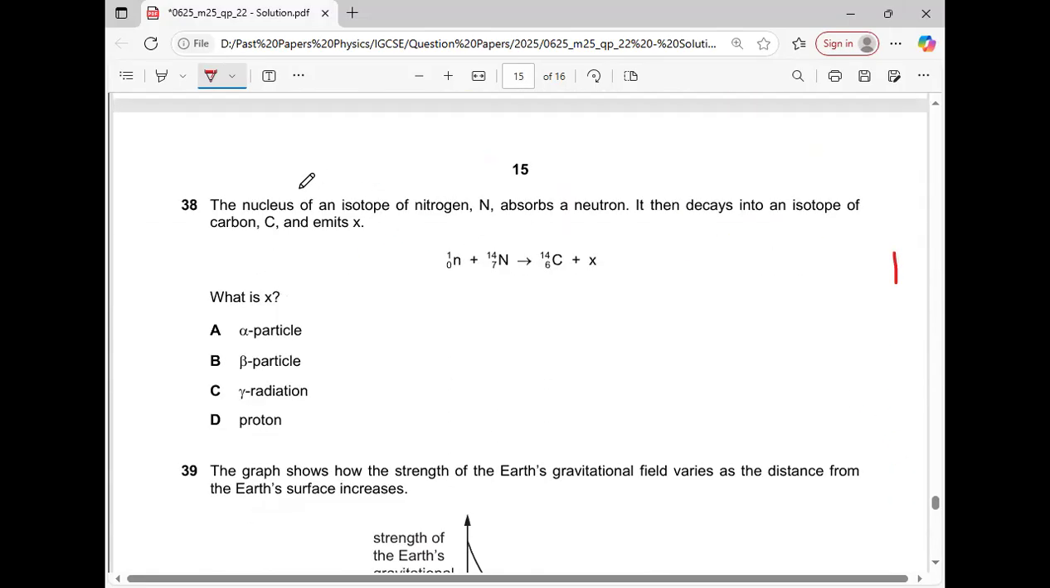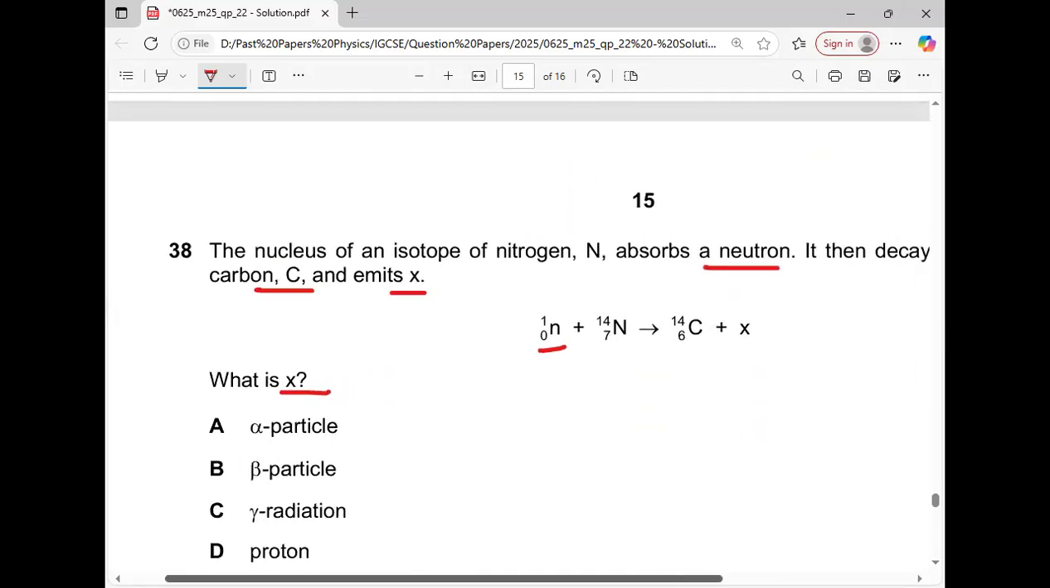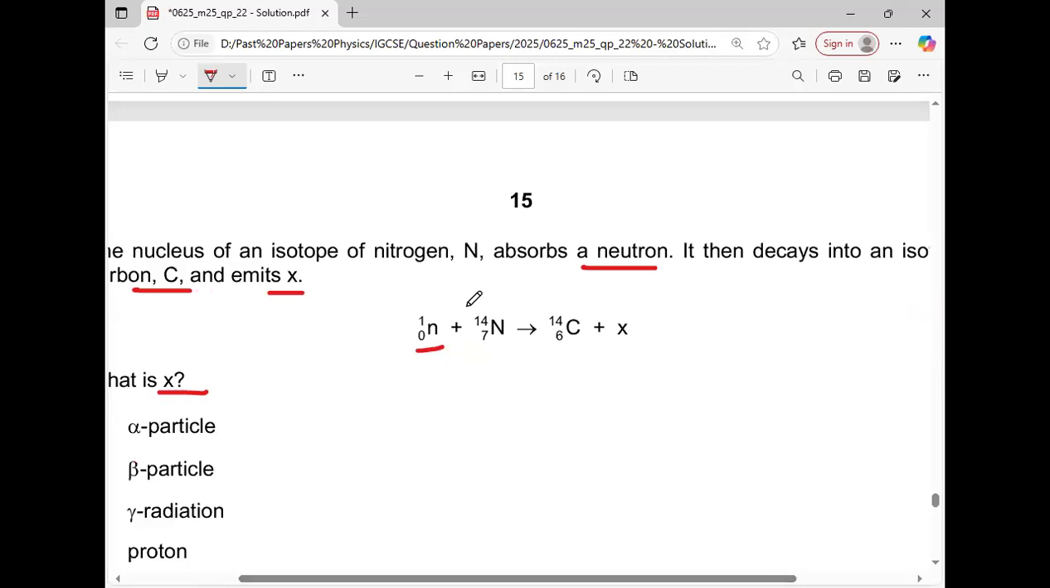Question number 38. The nucleus of an isotope of nitrogen N absorbs a neutron. It then decays into an isotope of carbon C and emits X. What is X? Now we will count the value of A and Z on both sides first. 14 plus 1 is 15. 7 plus 0 is 7. 14 over here and 15. So it means for X, there should be 1, and for Z, there should be 1 as well.